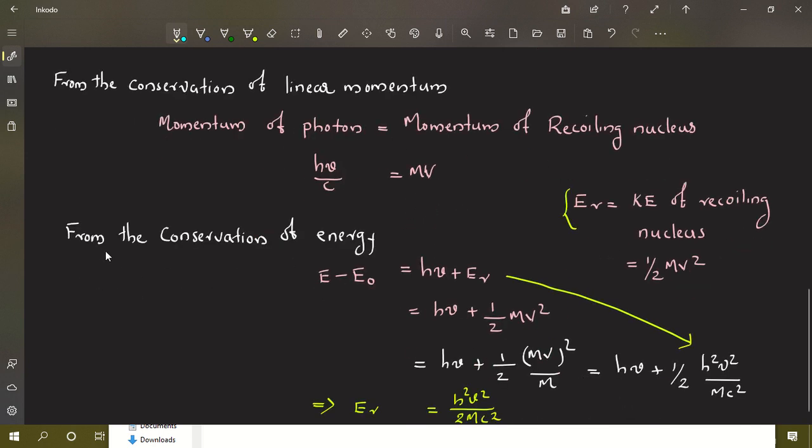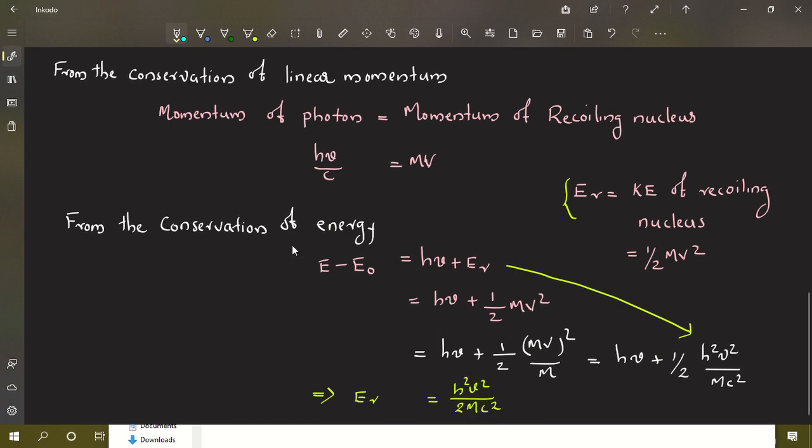Also, from the conservation of energy, the difference in the energy between the two levels, E minus E0, is equal to h nu, the energy of the emitted photon, plus the recoiling kinetic energy of the nucleus. So you can write it as h nu plus half mv square. Now let us rearrange the term half mv square as half into (mv) whole square by m, and from here mv is nothing but h nu by c.